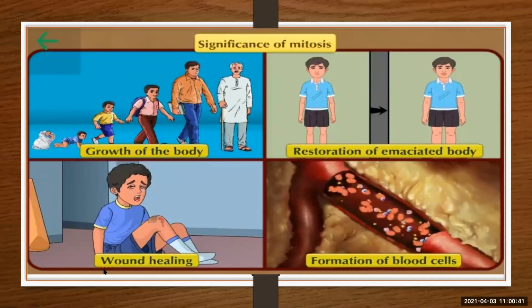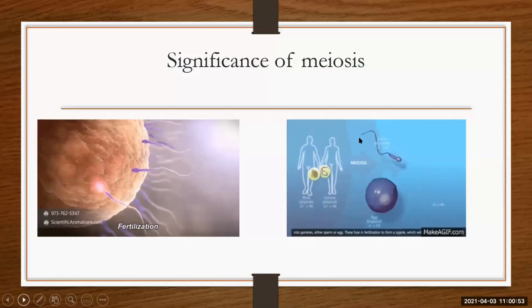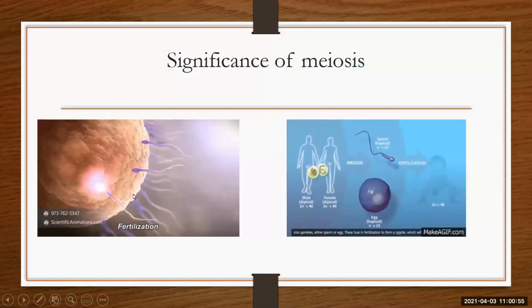Restoration of this body needs mitosis, as do wound healing and formation of blood cells. Okay, these are the significances of mitosis. Significance of meiosis: it helps in reproduction or fertilization, and genetic recombination gives rise to variations in the species.